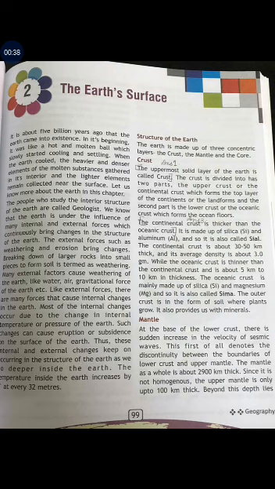Crust. The uppermost solid layer of the Earth is called crust. The crust is divided into two parts: the upper crust or the continental crust, which forms the top layer of the continents or the landforms, and the second part is the lower crust or the oceanic crust, which forms the ocean floors.